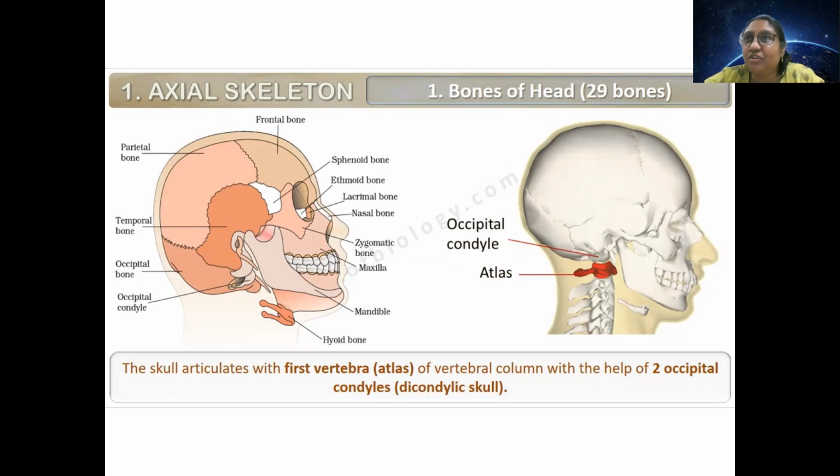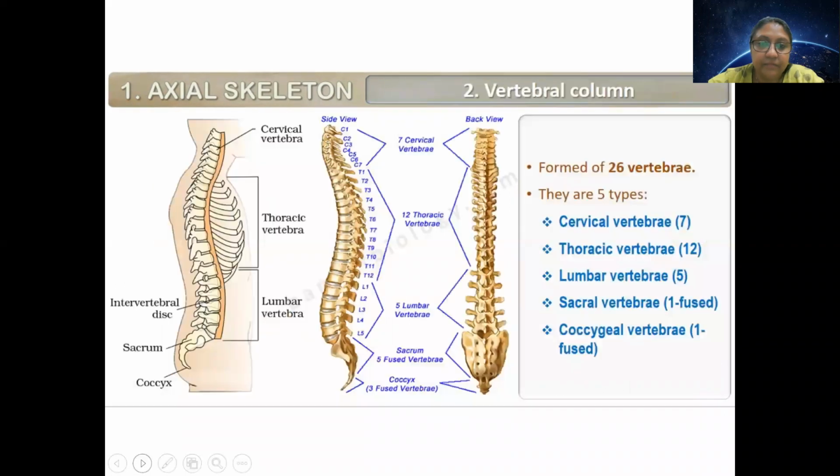But maybe due to this mythology, the first vertebra, which is cup shaped, and the occipital condyle, which is ball shaped, fit into each other in a way that we can easily note. This is due to the connection between atlas and the occipital condyle. Okay, so this is the structure of the vertebral column.